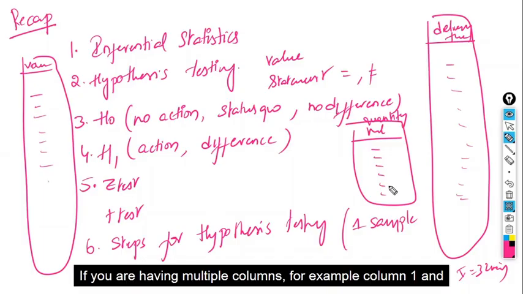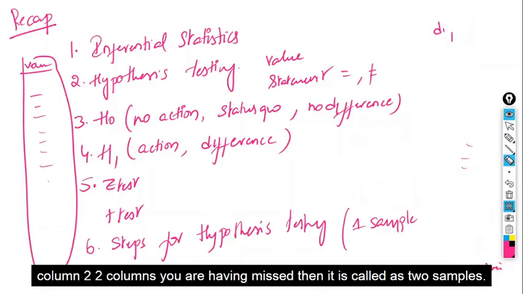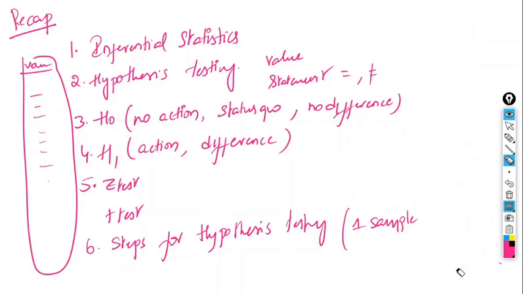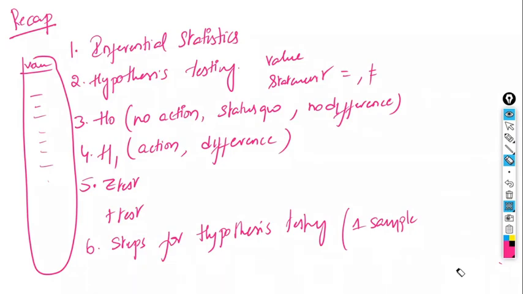If you have multiple columns, for example column 1 and column 2, it is called two samples. However many columns there are, that many samples. Samples do not mean records; samples mean columns.